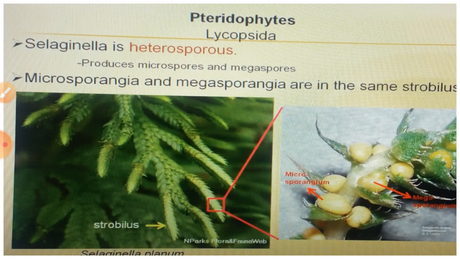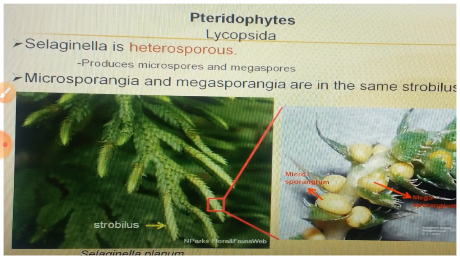If you take a closer look at a strobilus of Selaginella, you can see 2 different kinds of sporangia in the same strobilus. They are microsporangia, which produce microspores, and megasporangia, which produce megaspores, as you can see here in this image.